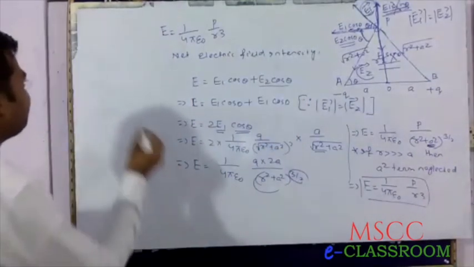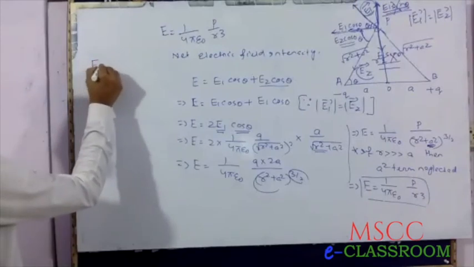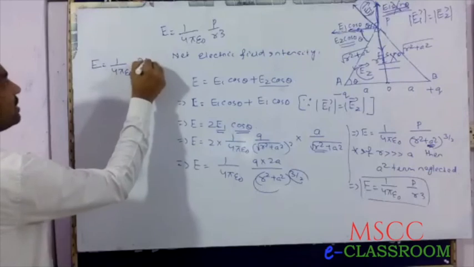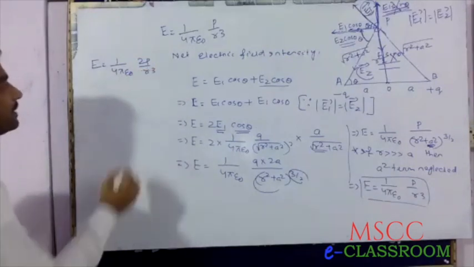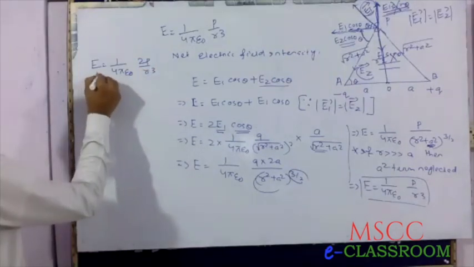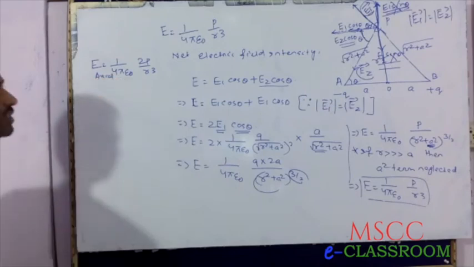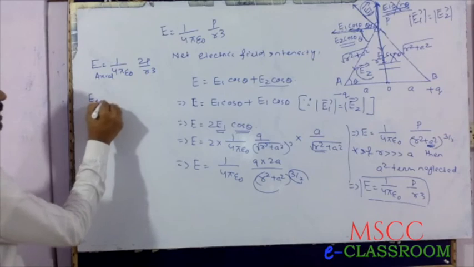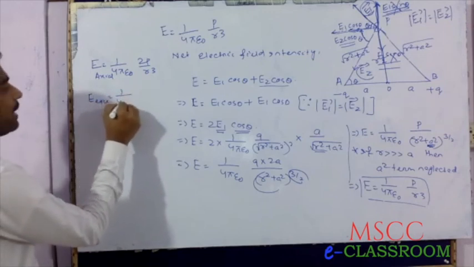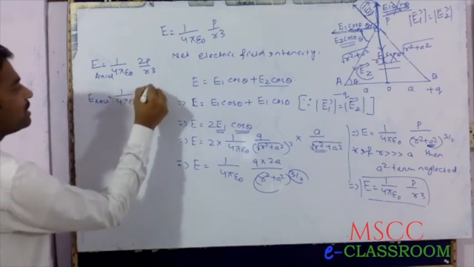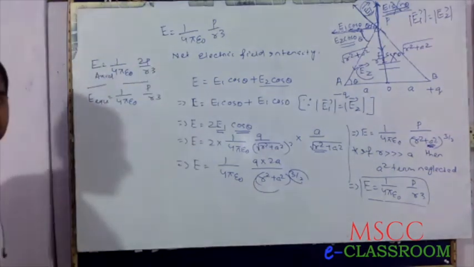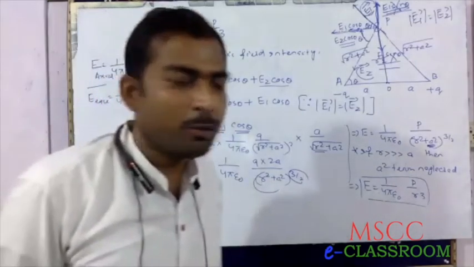Very simply, in the case of axial position, we can write E equals 1 by 4 pi epsilon naught, 2P by R cube. This is for E axial. For equatorial position, E equatorial, we can write 1 by 4 pi epsilon naught P by R cube. Just divide both sides.